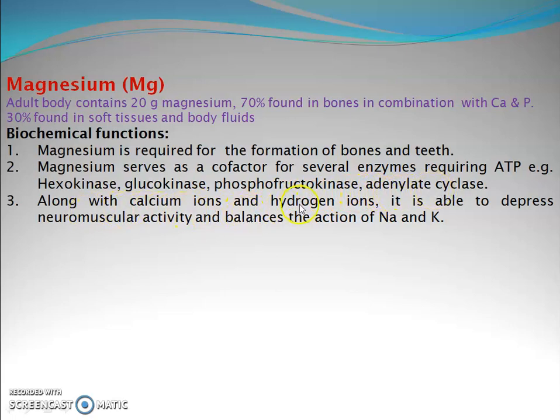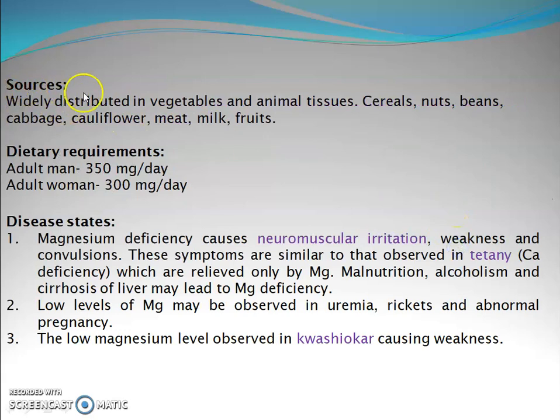Along with the calcium ion and hydrogen ion, it is able to depress the neuromuscular activity and balances the action of sodium and potassium. Sources: widely distributed in vegetables and animal tissues, cereals, nuts, beans, cabbage, cauliflower, meat, milk, and fruits. Dietary requirements for adult man include 350 mg per day, for adult woman 300 mg per day.